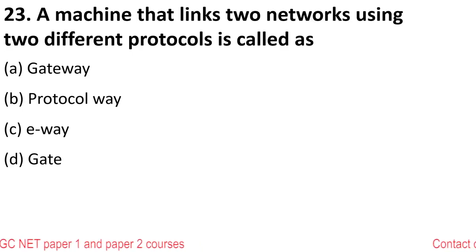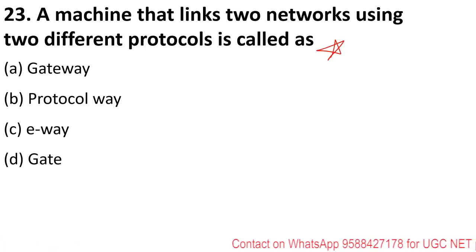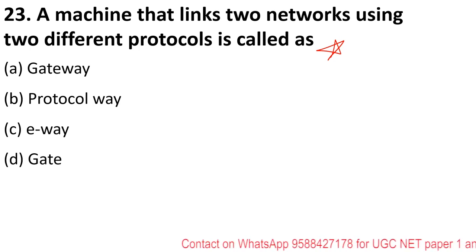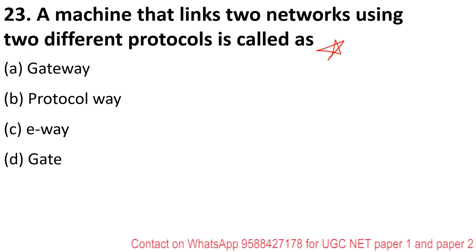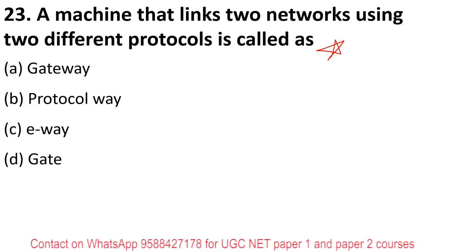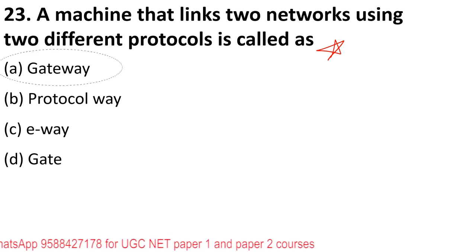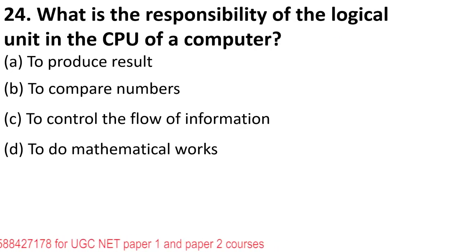Next is a machine that links two networks using two different protocols. This question is really important. This task is accomplished when you want to connect a machine that is linked to two different networks. That task is performed by a gateway. That is the right answer.